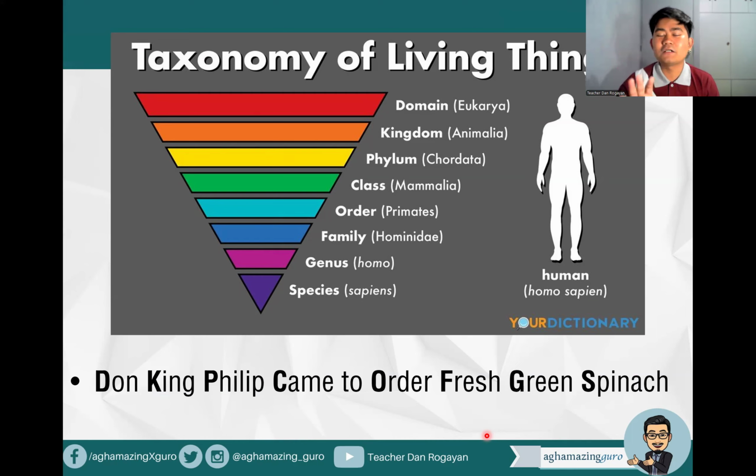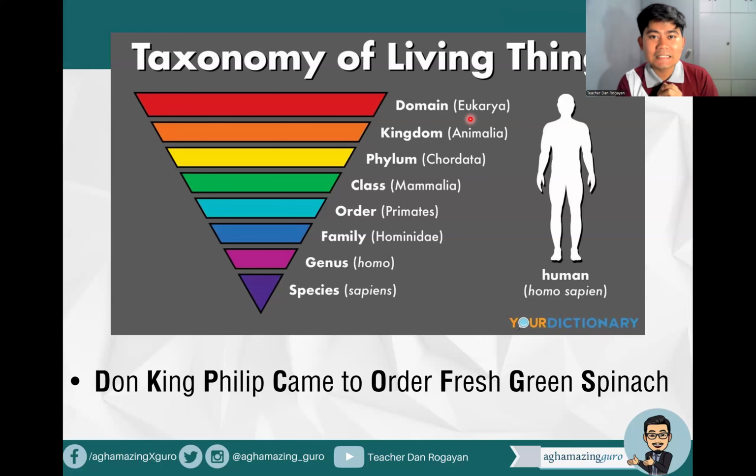So, going over these examples, our example here is human. We try to classify human based on the different taxonomical levels. The highest, as I mentioned, is the domain. Pag tinanong sa board exam, anong domain mo, human? Your domain is Eukarya. Why Eukarya? Because you possess what? Eukaryotic cells. Hindi tayo bacteria. We're not bacteria, so we don't have bacterial cells, or what we call prokaryotic cells.